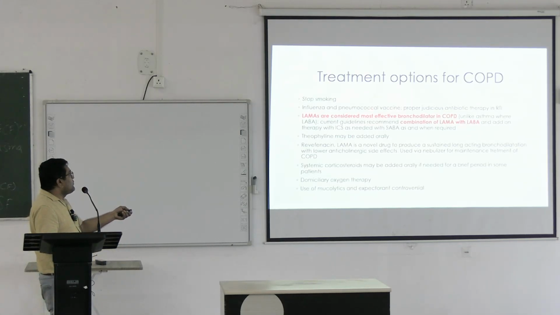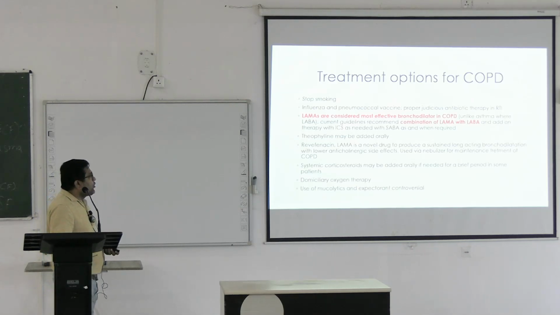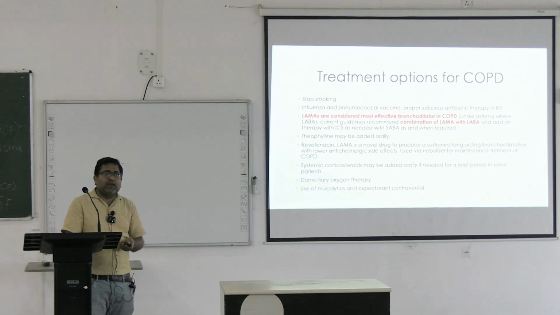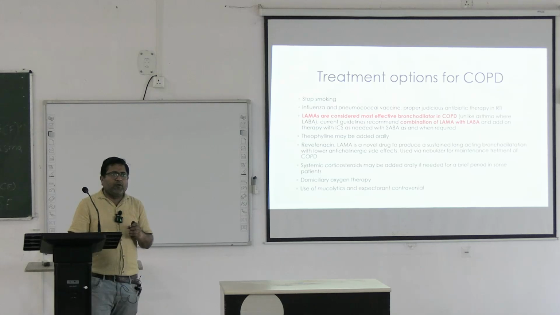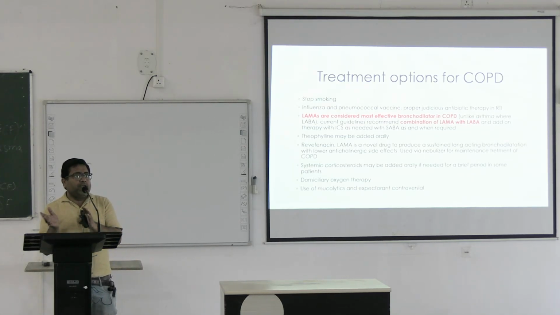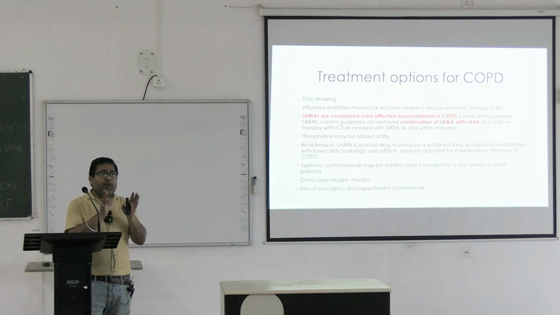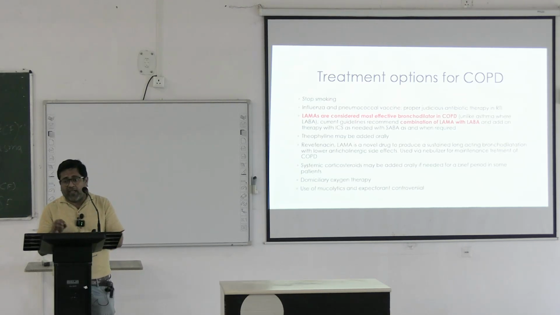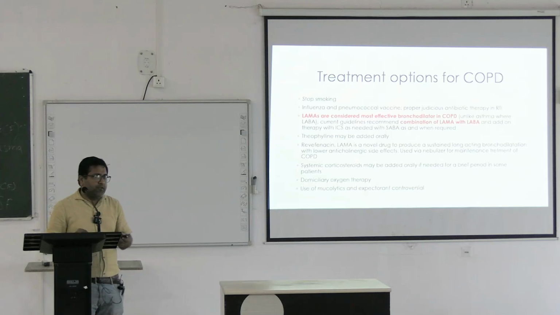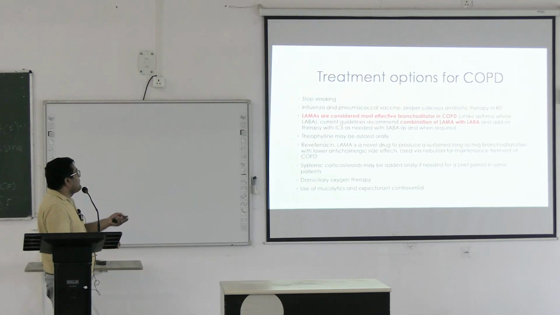And proper judicious antibiotic therapy in COPD patients, because most of the patients will come with respiratory distress and we think it is basically due to infection, but it may not be due to infection, it may be due to acute exacerbation of COPD. So proper judicious use of antibiotic therapy.